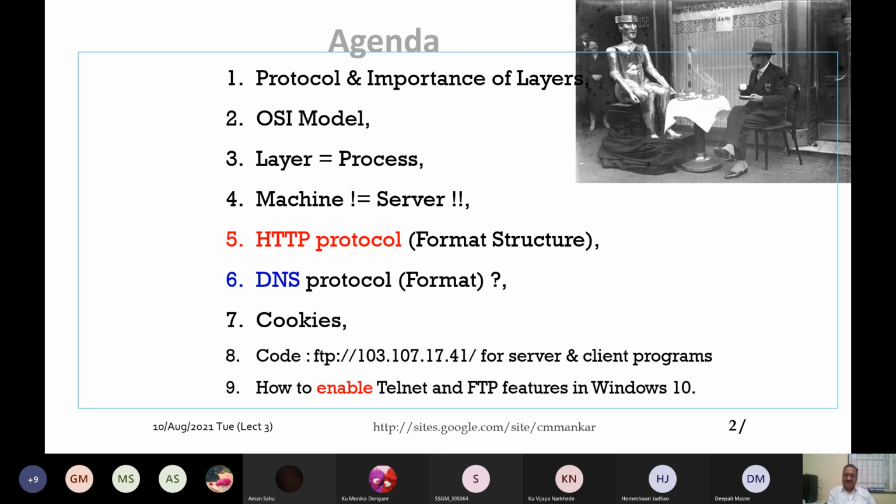And then we have to understand the concept of the client process and the concept of the server process. That we shall see in a few sessions. Any program under execution is called a process. A process can be a client process, a server process, or some general process.